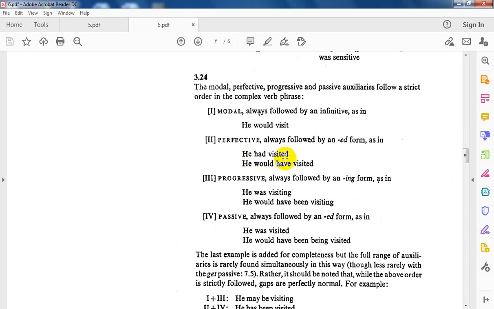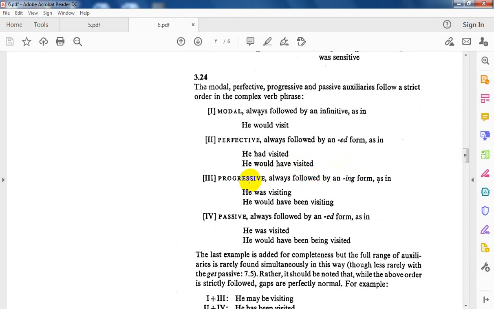But if I want to mix the modal plus the perfective, how will it be? We agreed the modal should be followed by the base form. Since I want this sequence, modal plus perfective, we are going to change the form of the verb that follows the modal to be in the base form. So we say: he would have. Again, after have it should be the past participle.